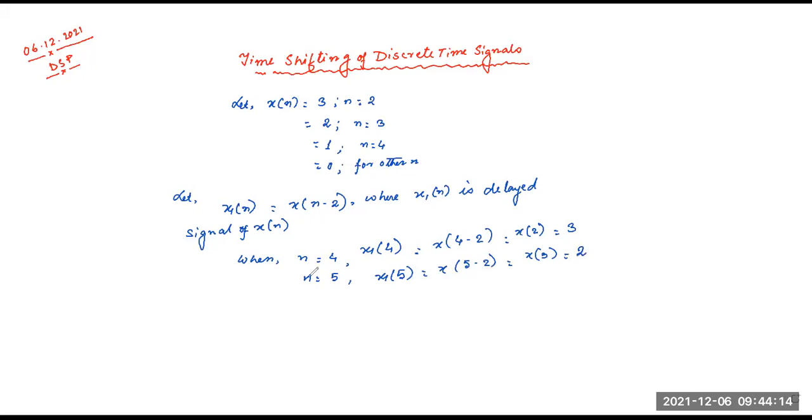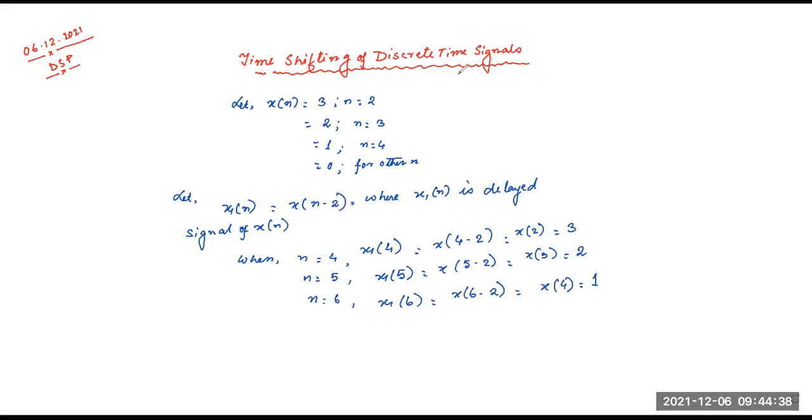Yes, 2. Same for n equals 6, x1[6] equals x[6 minus 2], that is equal to x[4], and that is equal to 1. So you can see n minus 2.